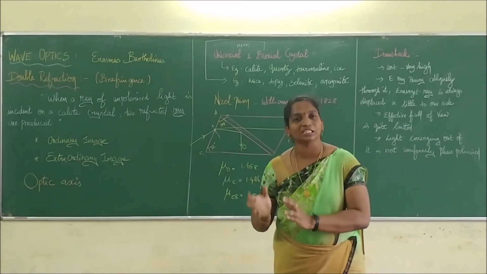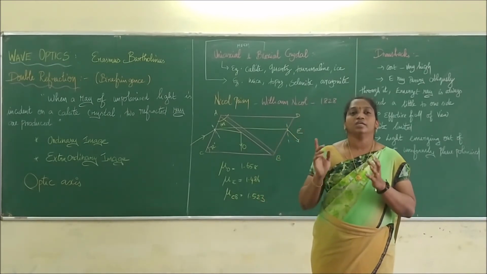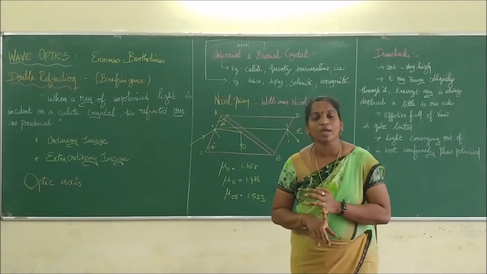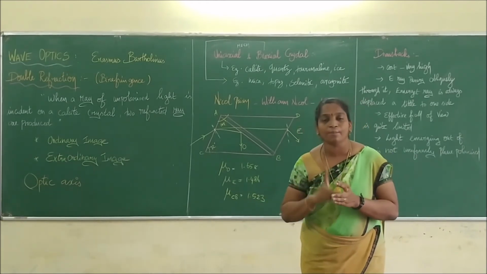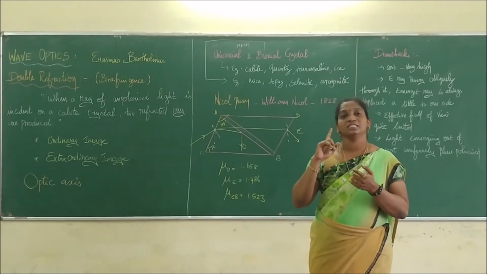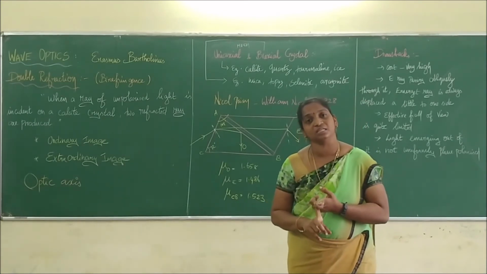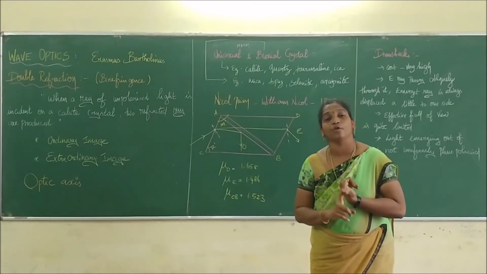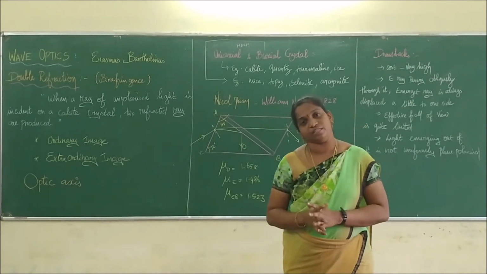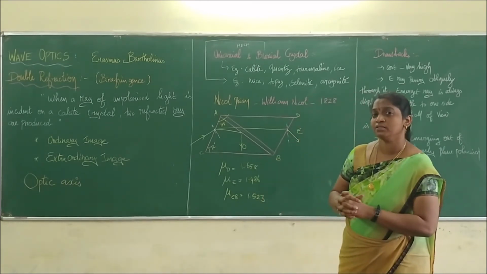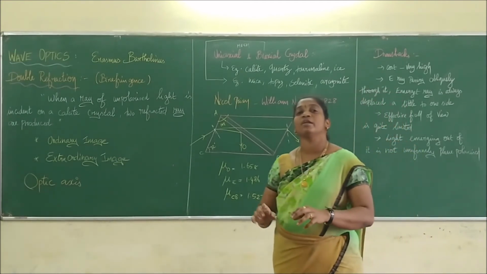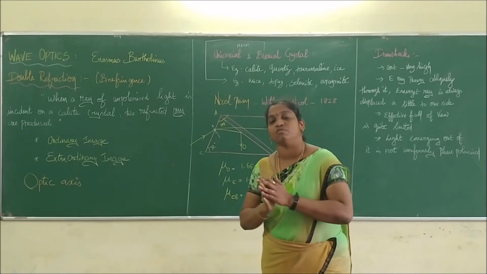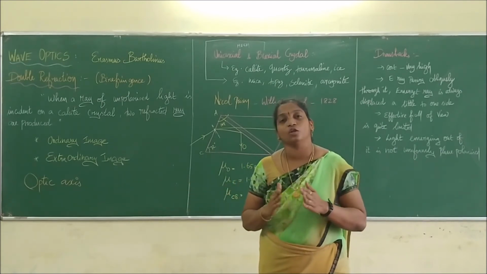If I talk about the extraordinary ray, it does not produce a stationary image, it does not obey the law of refraction, it can be produced by plane polarized light, and it travels with different velocities in different directions, and it produces an elliptical wavefront. Right? Is it clear? We call that double refraction. That means a single incident light, when it falls on the calcite crystal, will be split into two rays.